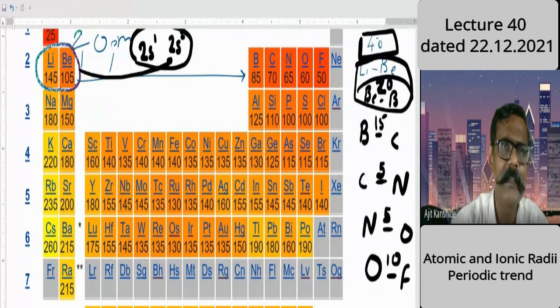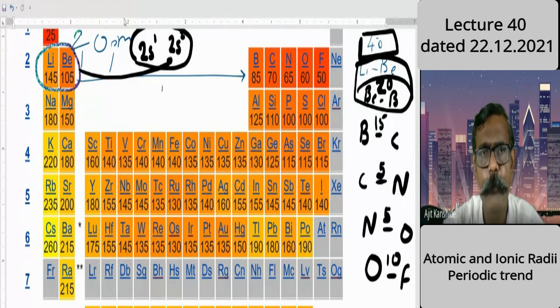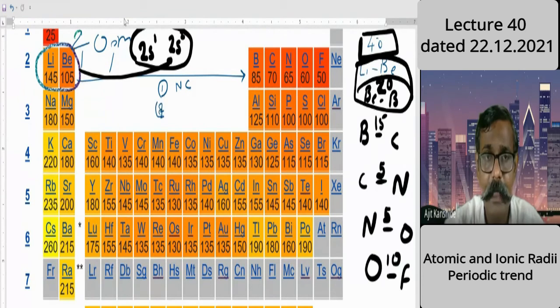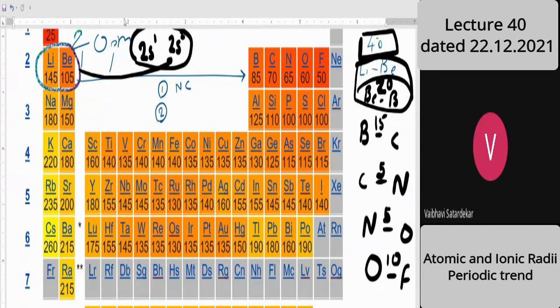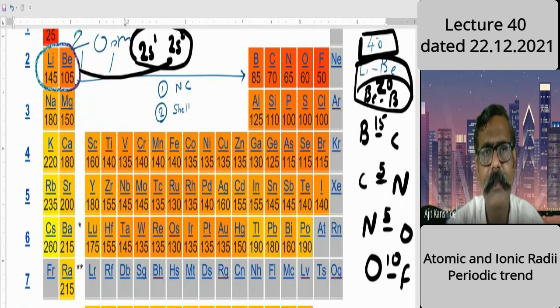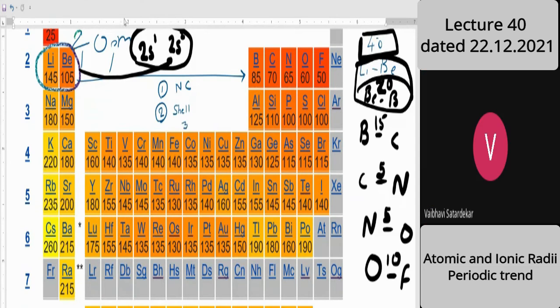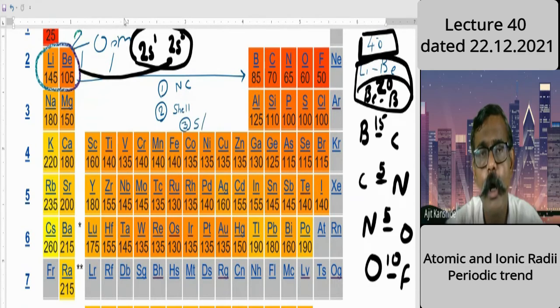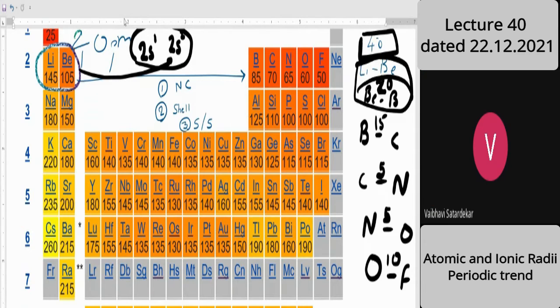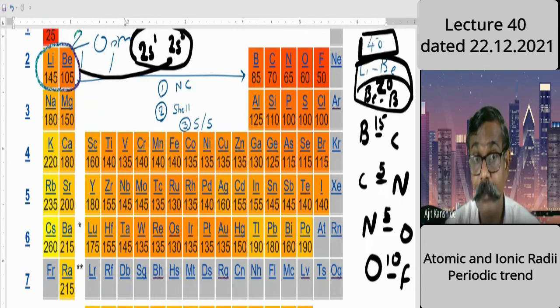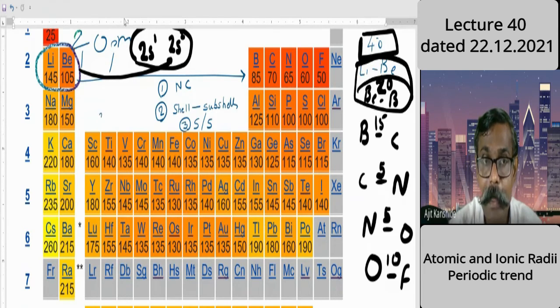Again, whenever the size point comes, you talk about 3 points. The first point is about the nuclear charge. Second point is about shell number. And third point, shielding or screening effect. Here shell number is nearly the same. But in a shell, subshells are also there, that's the 2s orbital and 2p orbital.